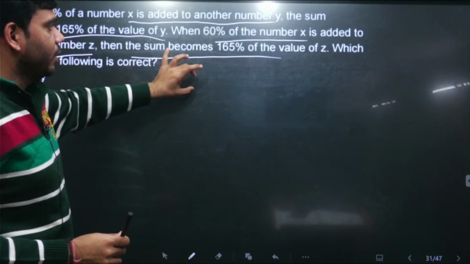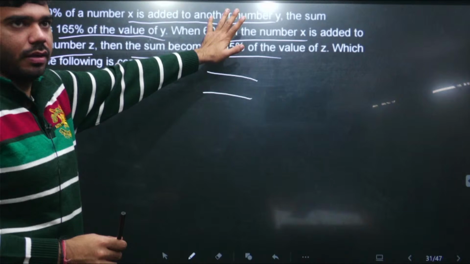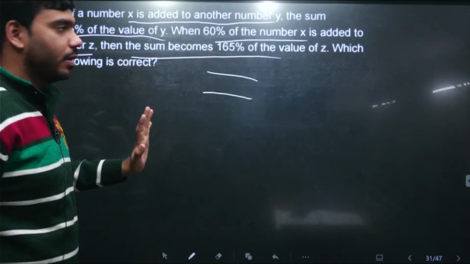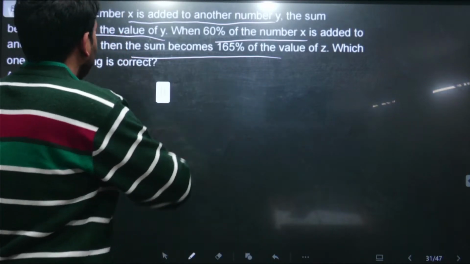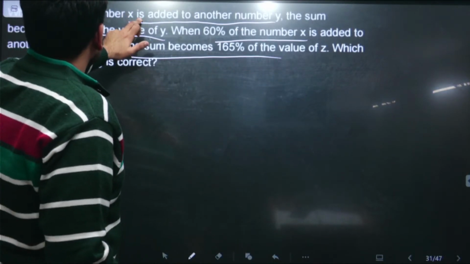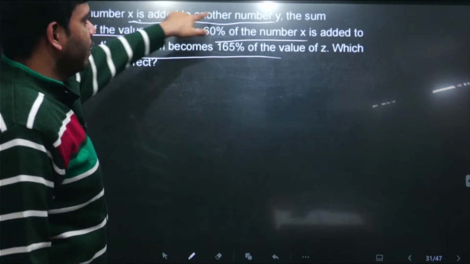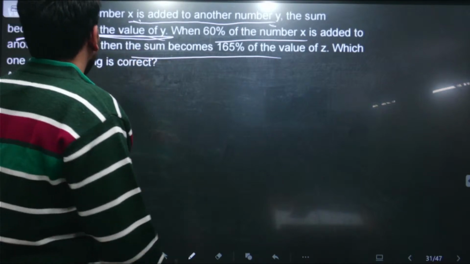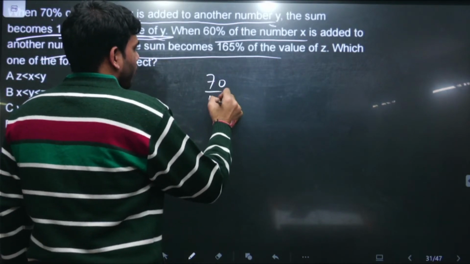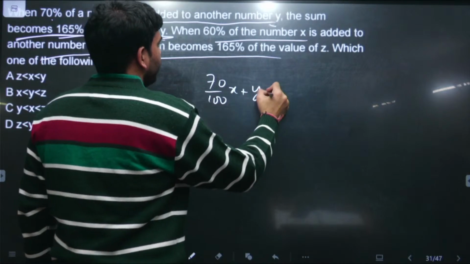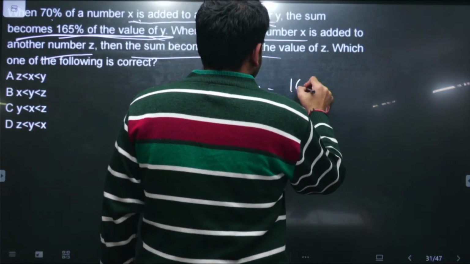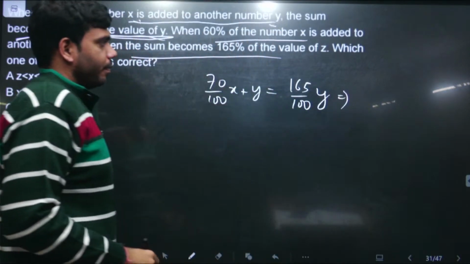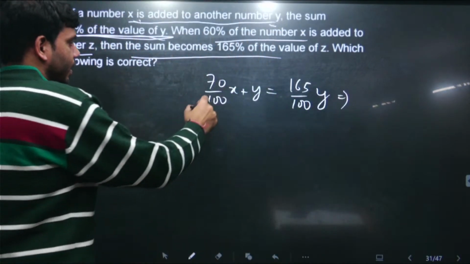We just have to write in numerical form what has been given in word form. Just convert this statement into numerical form and we will get the answer. It's a very simple thing. First of all, it's saying a number x, 70% of this number x is added to another number y, and the sum becomes 165% of this value of y. This is the first equation that we are getting from the first statement.